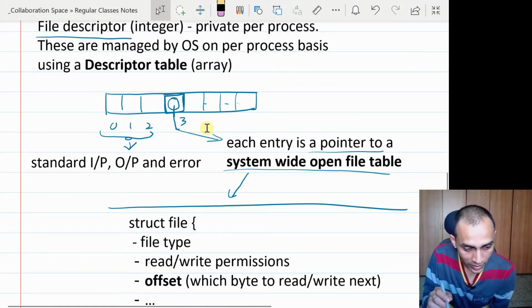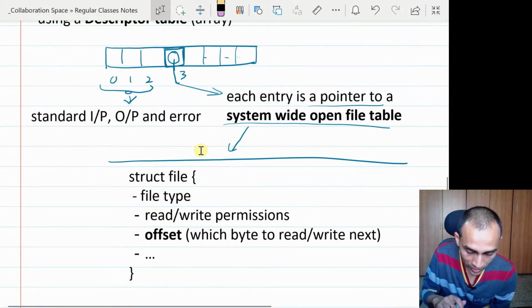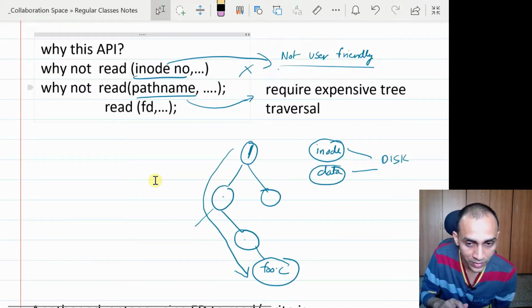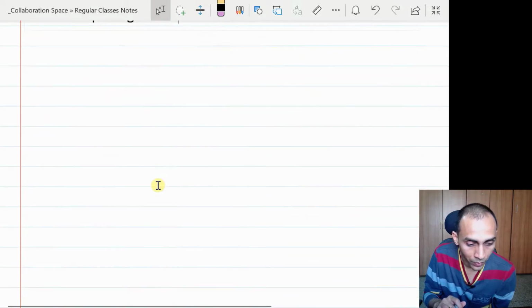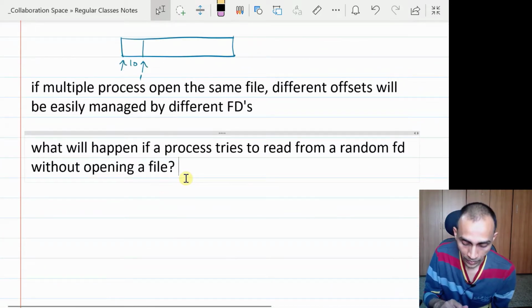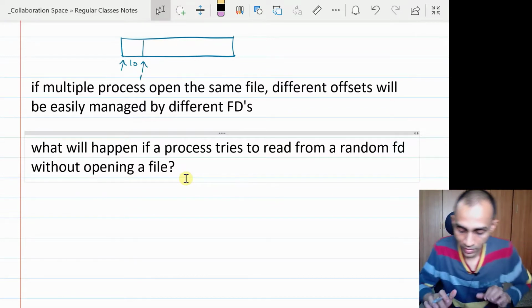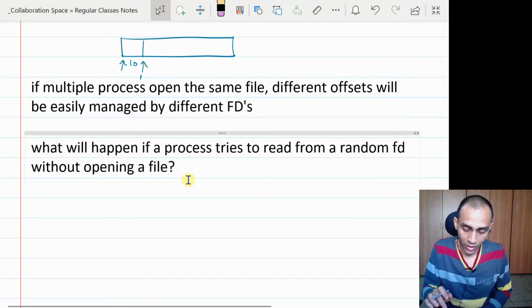Another process, let us say, has opened a file and got some file descriptor, let us say 3. If any other process randomly uses a file descriptor, will it be able to access that particular file or not? Yeah, the OS will detect that it is not a valid file